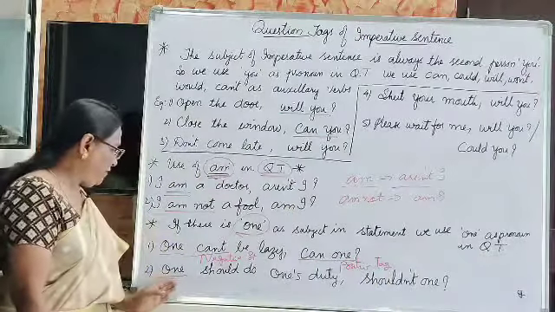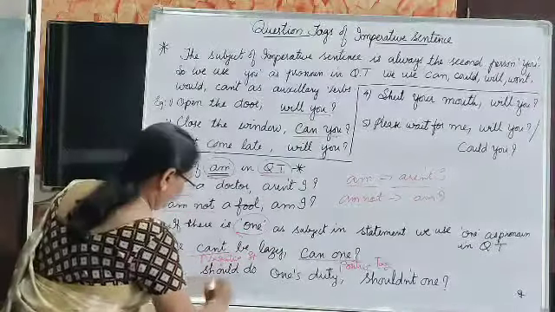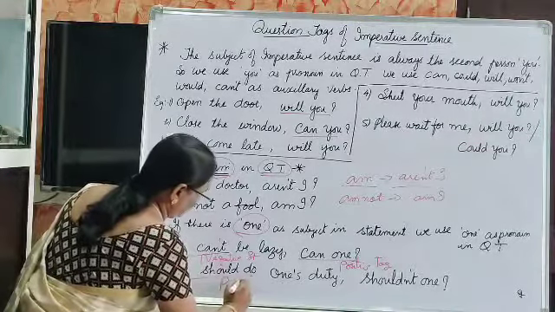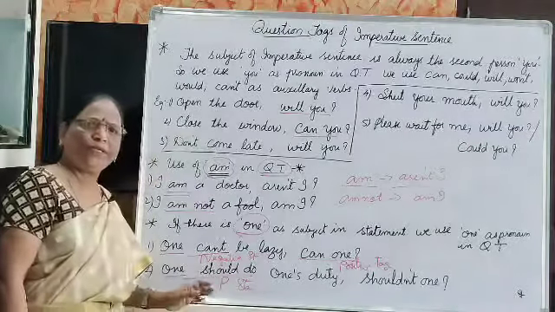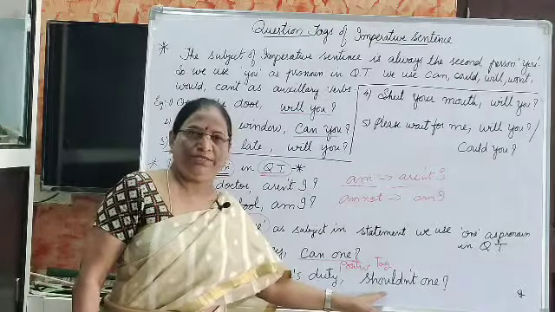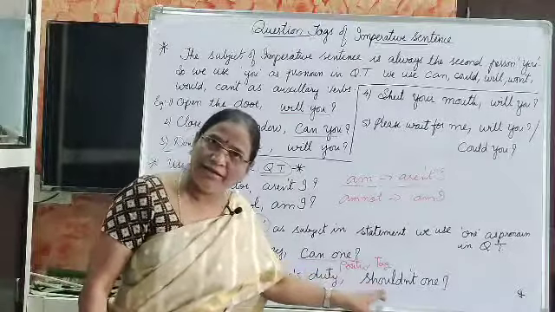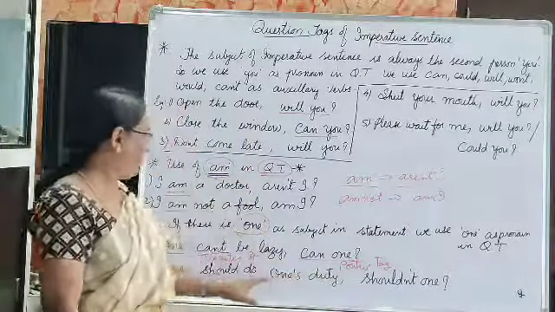In the same way, one should do one's duty. This is a positive statement. In a positive statement, we use a negative question tag. One should do one's duty, shouldn't one?